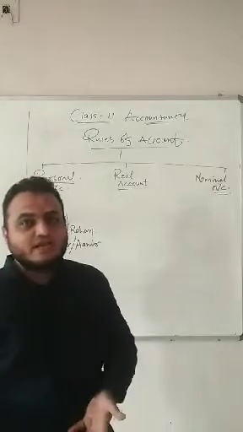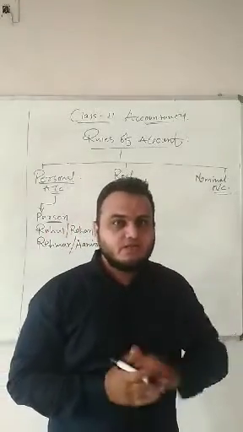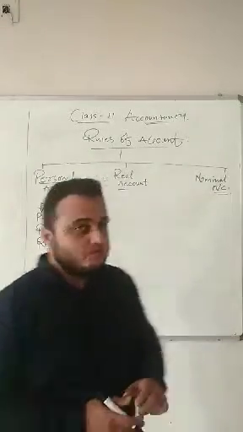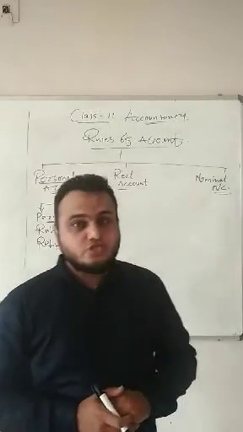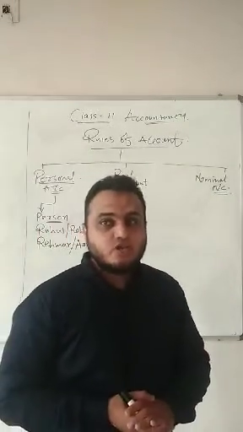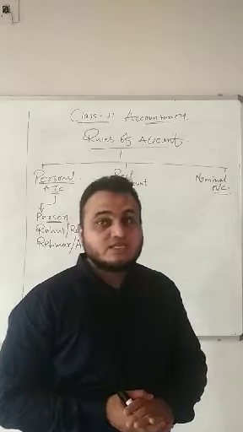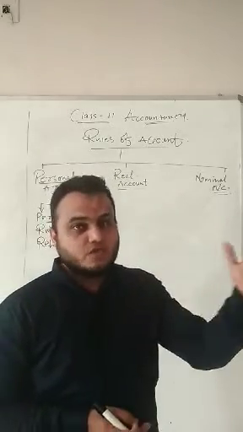Michael can be there, David can be there, anyone can be there. But other than these persons, there are some institutions and organizations which accountants consider as an artificial person.